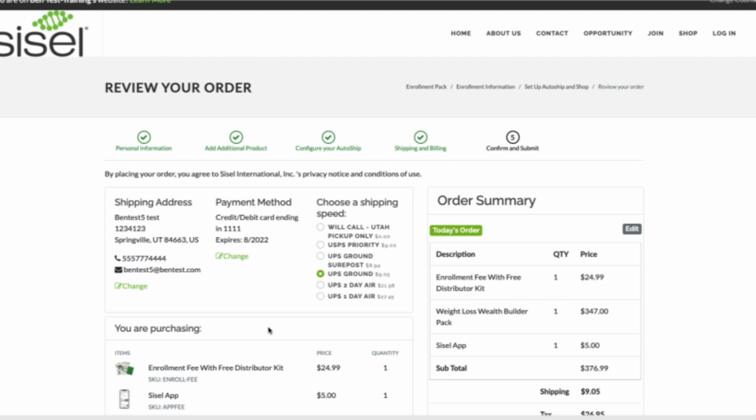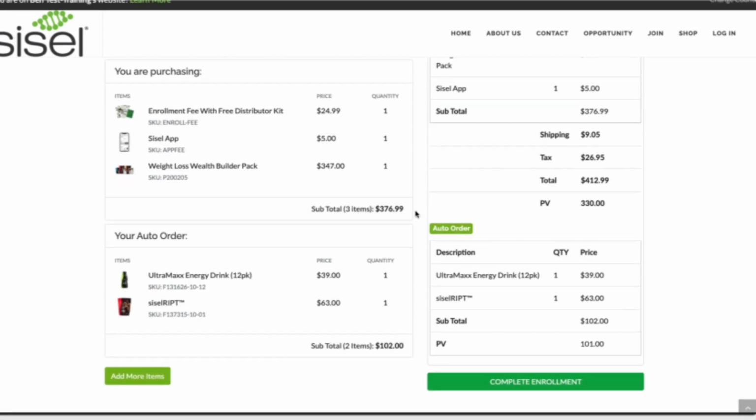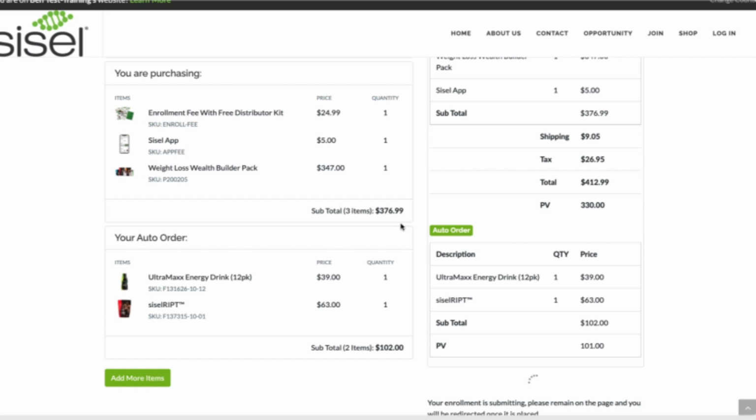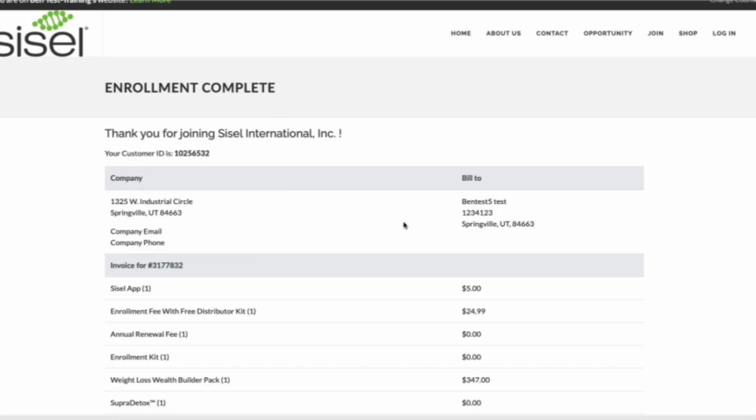At this stage, you can go back and change any incorrect information. You can also choose a shipping method and speed. Assuming all the information is correct, the enroller can hit complete enrollment, and that person is officially in your organization.